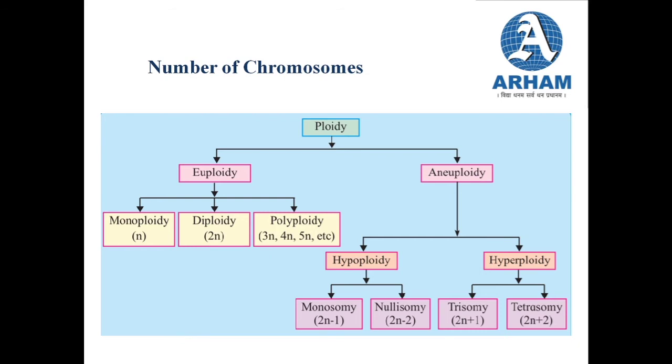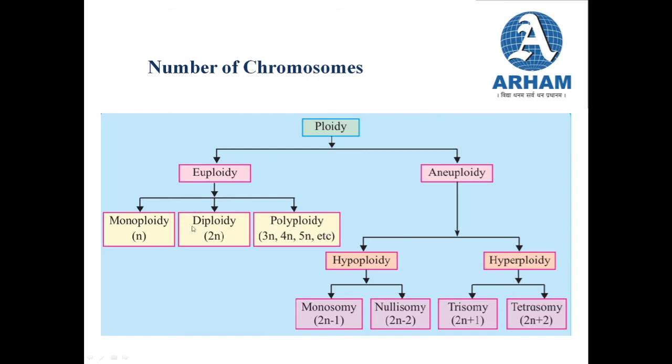If one set of chromosomes is present, it is known as monoploidy. If there are two sets of chromosomes present, it is called diploidy. Likewise, if there are three sets of chromosomes, it is known as triploidy, then tetraploidy, and so on.